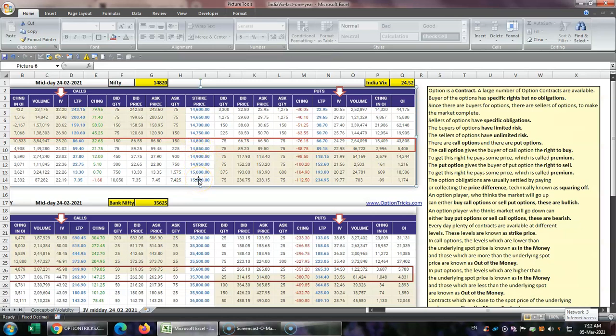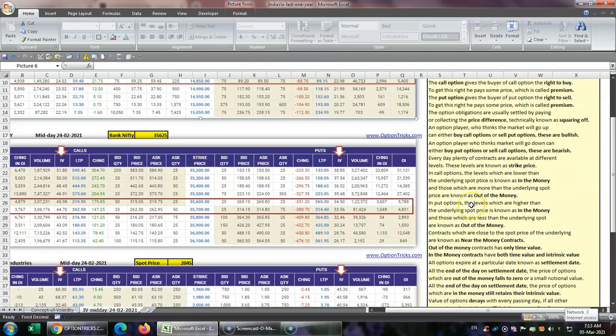These are all out of the money options. In case of put, it is just a reverse. In case of put, these are the options which are in the money, and these are the options which are out of the money. So you are seeing a shaded box. This yellow shade over here is in the money, and this yellow shade over here is in the money, and this white shade over here and white shade over here are basically out of the money.